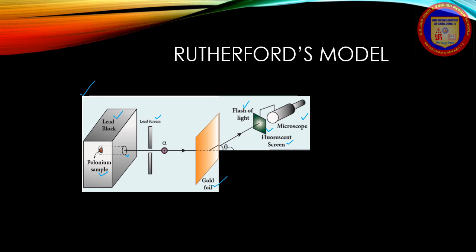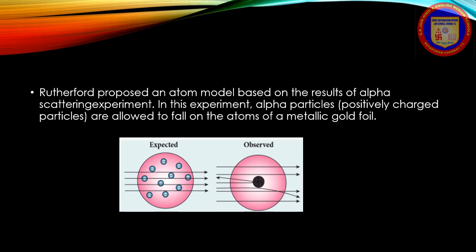Rutherford proposed an atom model based on the result of the alpha scattering experiment. In his experiment, alpha particles are allowed to fall on atoms of a metallic gold foil. Now the first diagram is shown over here. So the nuclear model is given over here.